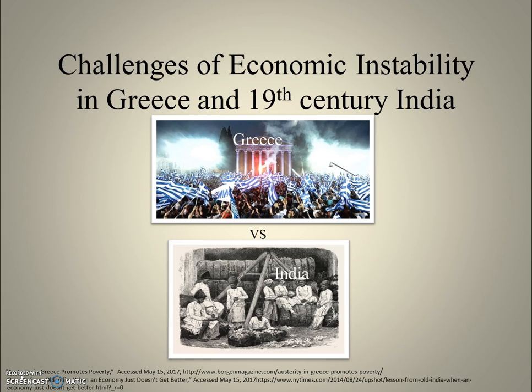In this lesson, I will discuss similarities and differences of economic instability and poverty in modern-day Greece and 19th century India. We will be looking at the differences, such as roots of their economic problems and difficulties they each face which made recovery more tough. For similarities, we will view civil disobedience against the government and unemployment.